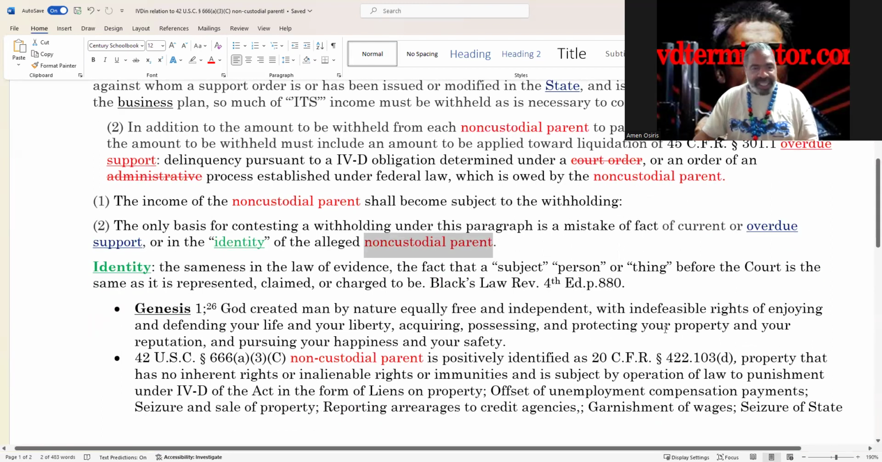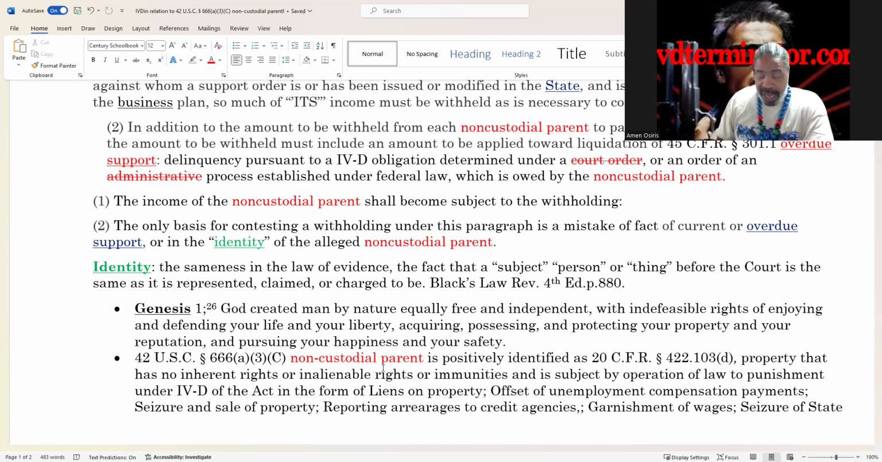So if you want, when you contest this, number one, the second thing is the identity of the non-custodial parent. What is identity? The sameness in law of evidence, the fact that a subject, person, or thing before the court or addressed by is the same as it is represented, claimed, or charged to be. Gentlemen, the identity of the non-custodial parent is the social security number, which pursuant to 20 CFR 422.103(d) is property. Property has no rights. This is why they're able to circumvent the Constitution and do whatever dirt that they want to do to you.